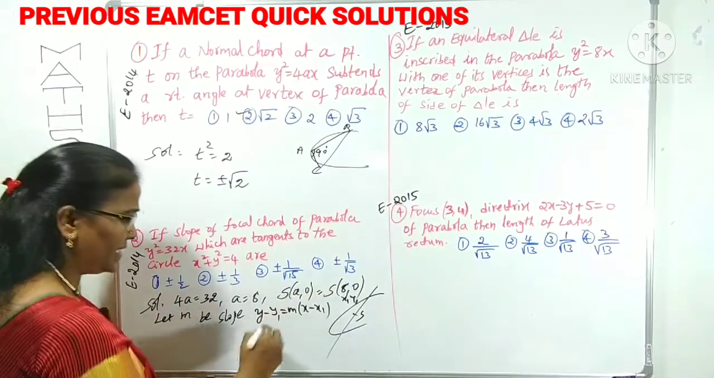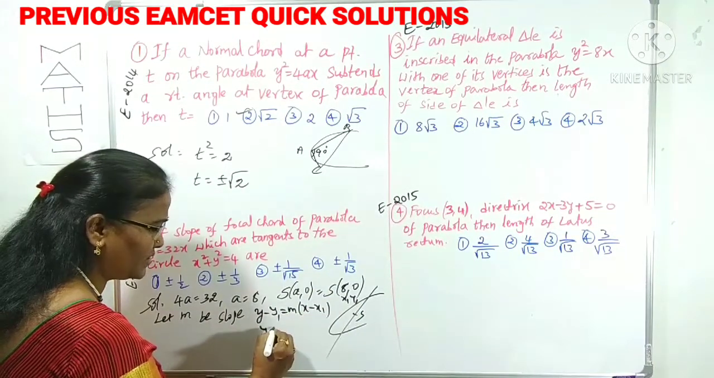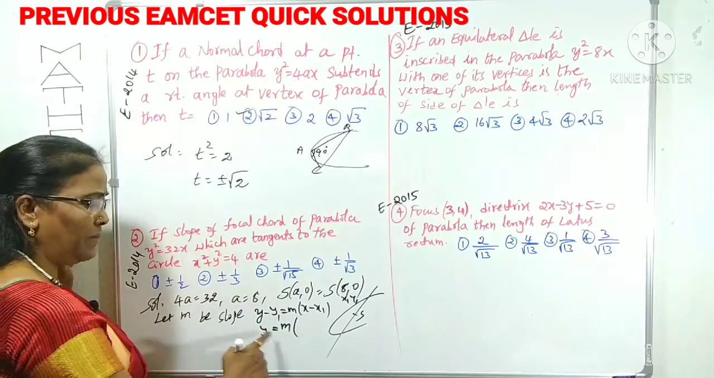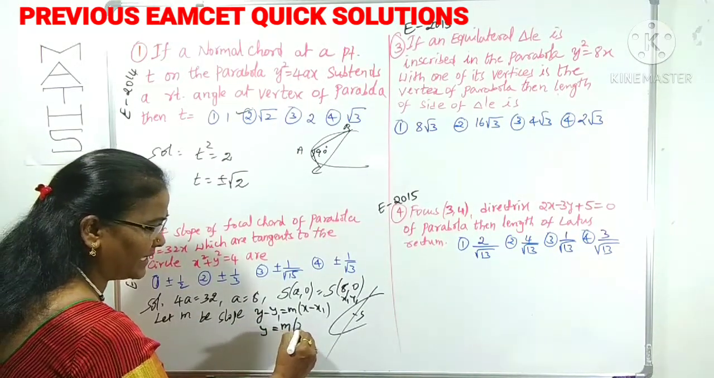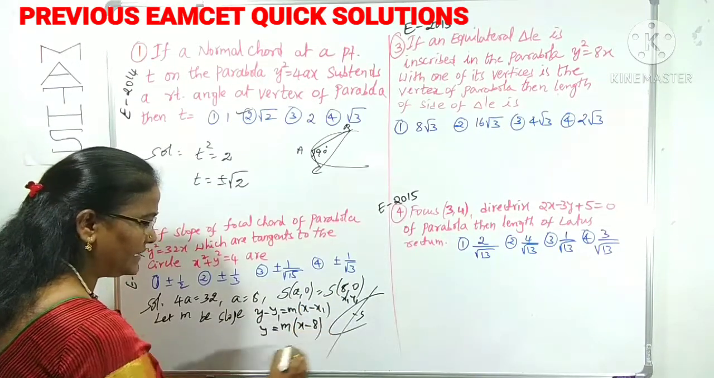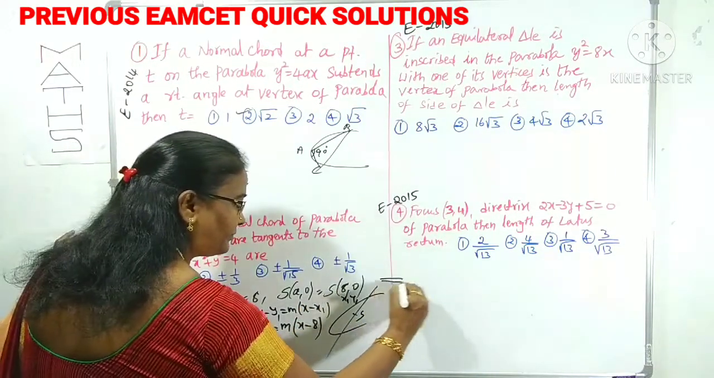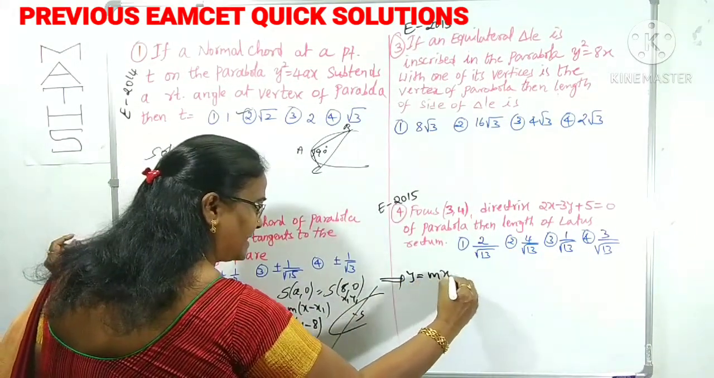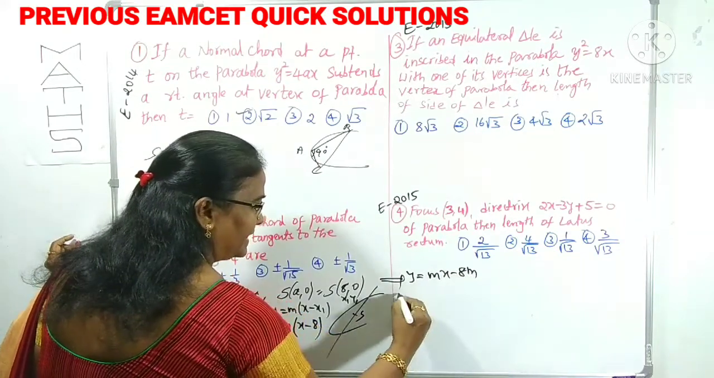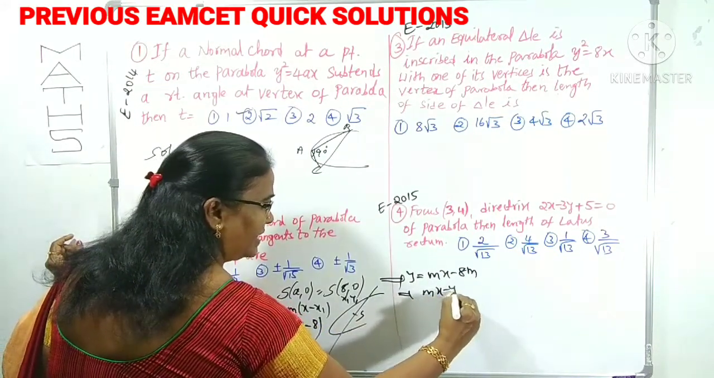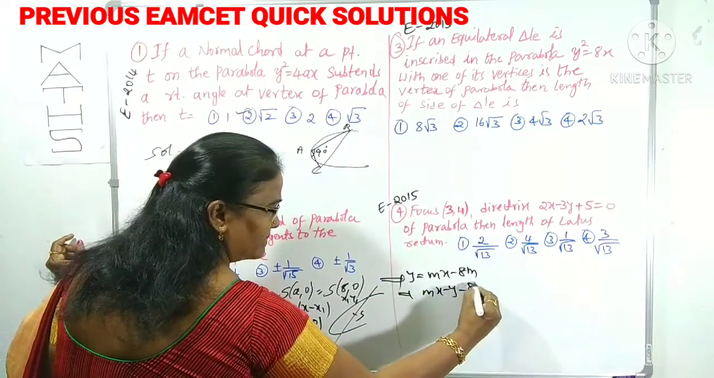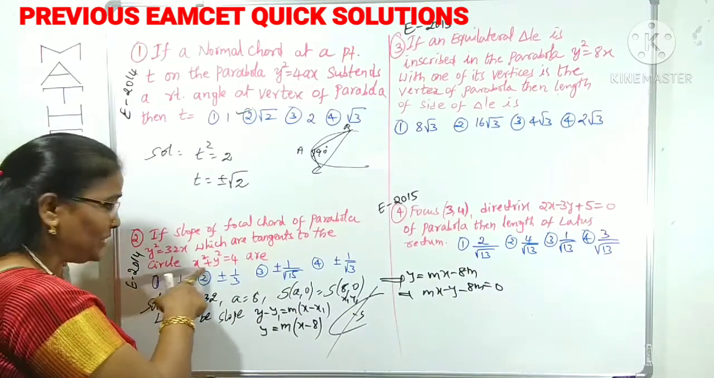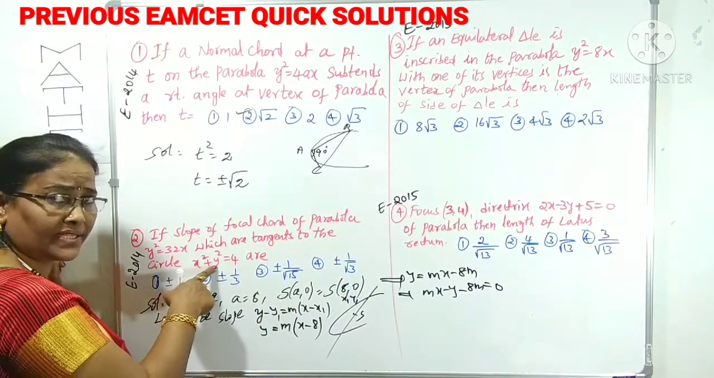y minus y1, with y1 as 0, means y minus 0 is y. We don't know m; we have to find that m. It is m of x minus x1, and x1 is 8. Let me rewrite this as y is equal to mx minus 8m. Again I rewrite this as mx minus y minus 8m is equal to 0. And it is given that it is also tangent to the circle. What is this circle? x square plus y square is equal to 4.